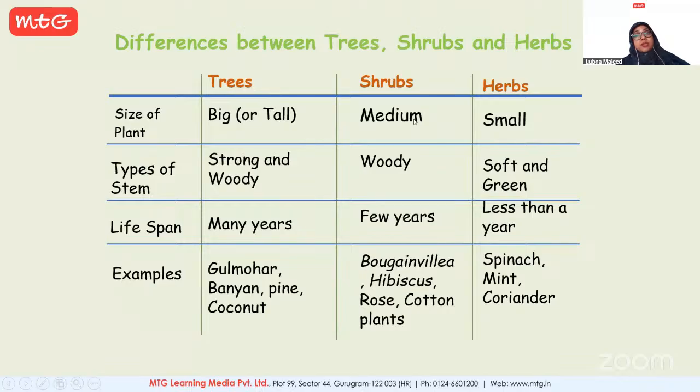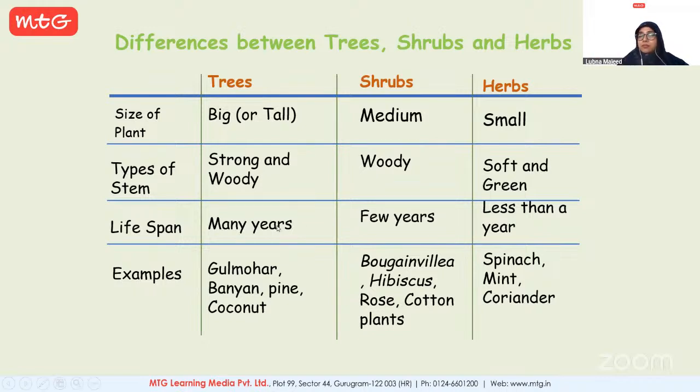Shrubs, they are of medium sizes. Herbs, they are small. Okay. Then when it comes to stem, they are strong and woody. That's how they give strength to the tree. Then shrubs, they are woody. They are not as strong as compared to trees. Herbs, they're very, very soft and they are green.